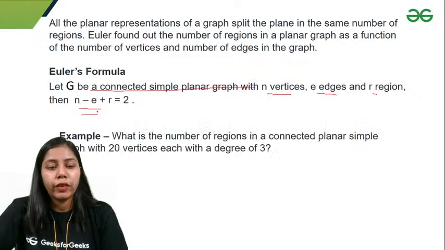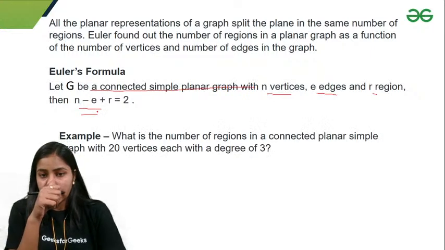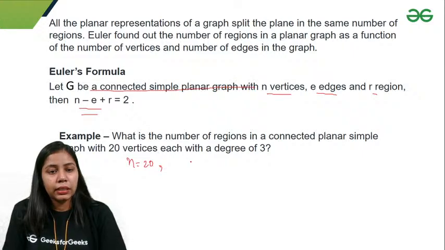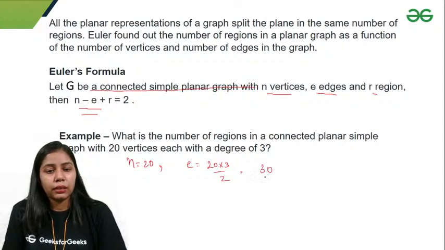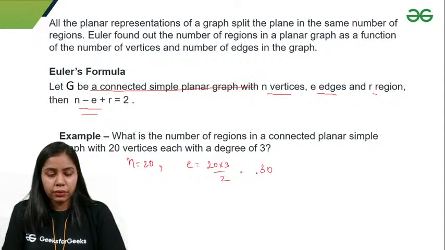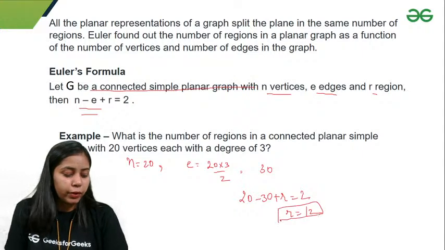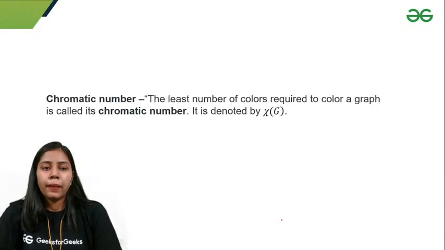So suppose we have one example. It says: find the number of regions in a connected planar simple graph with n equal to 20 vertices, each of degree 3. So how many edges will there be? 20 into 3 by 2, that means 30. Now I can find the regions. So that will be 20 minus 30 plus r is equal to 2. So I'll get 12 regions. Right. So there will be 12 regions.